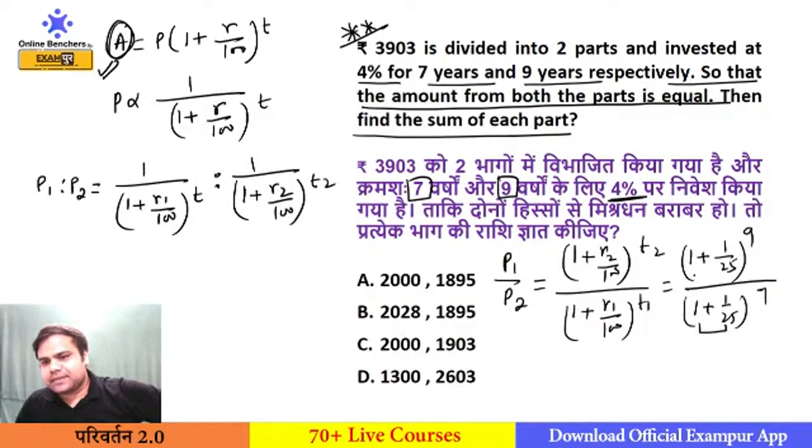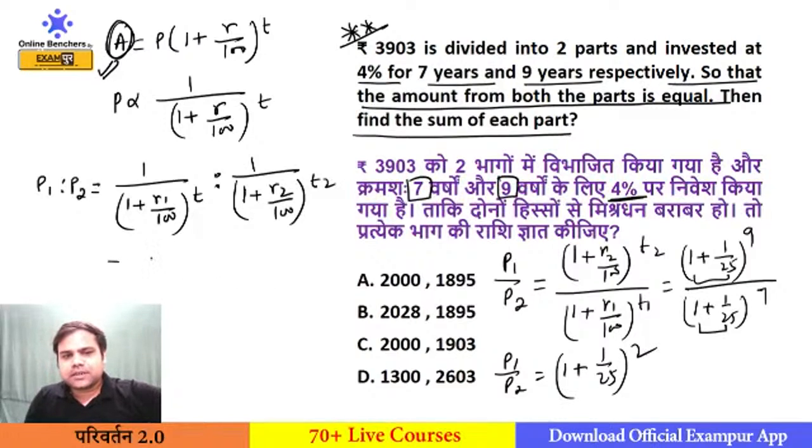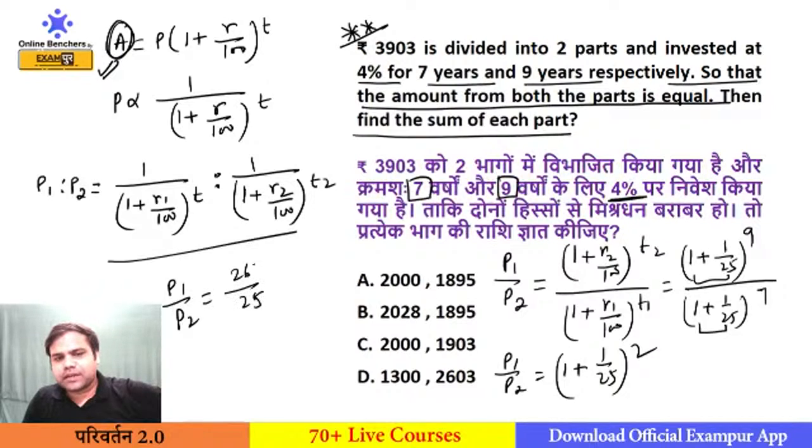Base is same, so this will solve. This will become 1 plus 1 by 25 to the power 2. So this is the ratio of principal P1 upon P2, that is 26 upon 25 whole square, that is 676 upon 625. So P1 is to P2 is 676 to 625, and total P1 plus P2 is 3903.